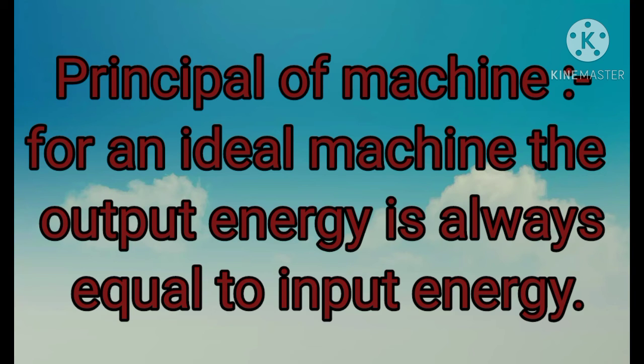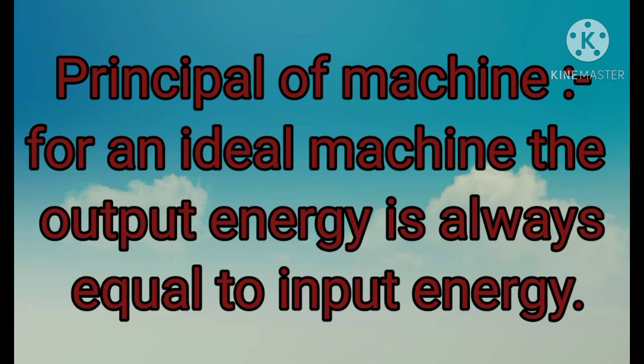Now next one, the principle of machine. For an ideal machine, the output work is always equal to the input work. The principle of a lever states that the product of load and load arm is always equal to the product of effort and effort arm. So we can say that for an ideal machine, output energy is always equal to the input energy. That means output work is always equal to the input work.